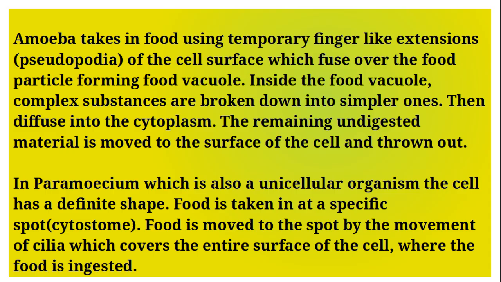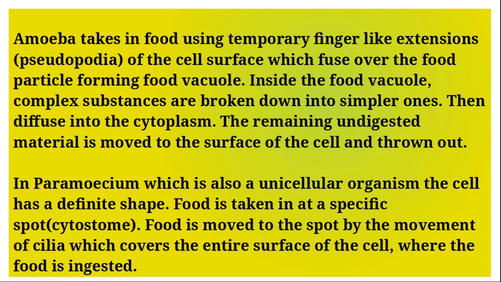Amoeba takes food using temporary finger-like extensions called pseudopodia of the cell surface, which fuse over the food particle forming a food vacuole. Inside the food vacuole, complex substances are broken down into simple ones, which then diffuse into the cytoplasm. The remaining undigested material is moved to the surface of the cell and thrown out.